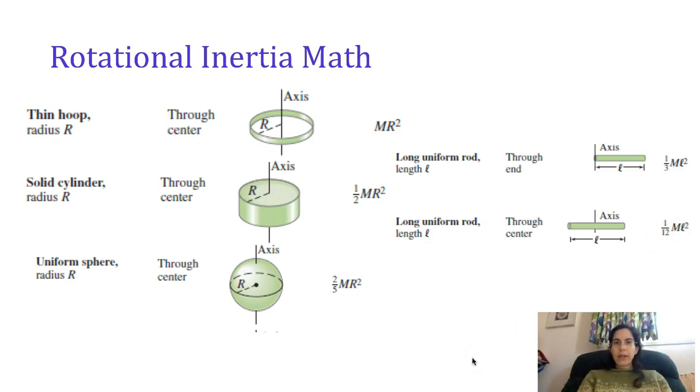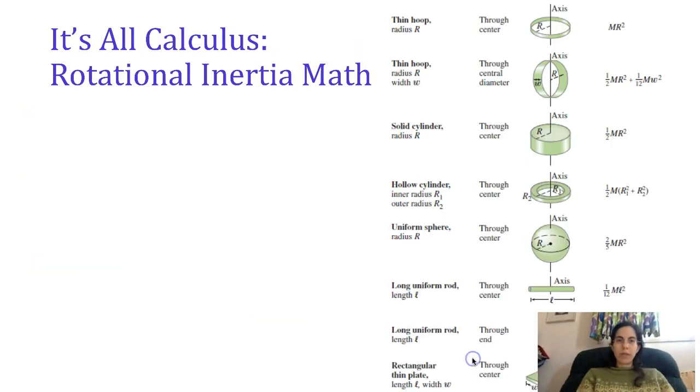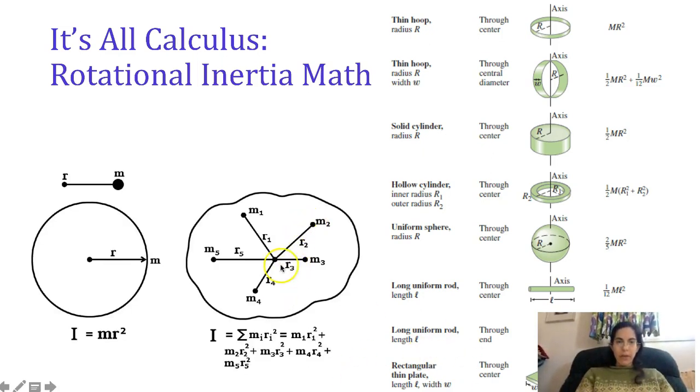All these formulas can be looked up anywhere on the web and in the pages of your textbook. You are not expected to memorize them. Nobody does. You derive them when you need them. How do you derive them? Calculus! You add up this infinitely small piece of mass and this infinitely small piece of mass and this infinitely small piece of mass. It's only about 1/3 or 1/2 of a page of calculus once you count them all up, and you can do any shape in geometry. We're not going to be so concerned about the calculus this year as about the big picture.